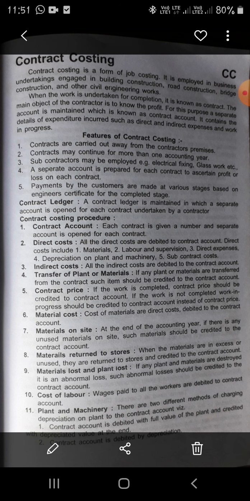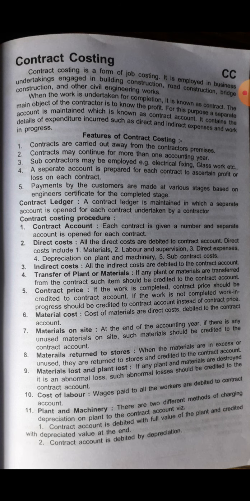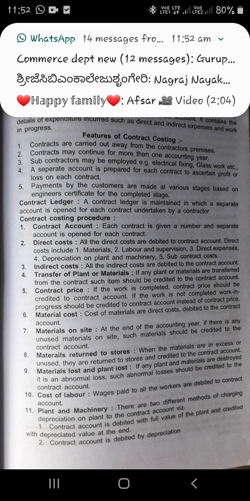Contract price: when the work is completed, it should be credited to the contract account. If the work is not completed or not certified by the engineer, two important aspects are there: work certified by the engineer and work uncertified by the engineer. Cost of materials is a direct cost, debited to the contract account.